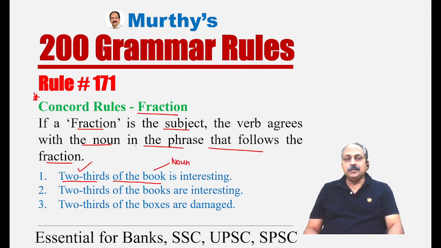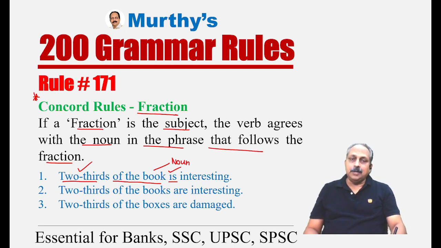The rule says if a fraction is a subject, the verb agrees with the noun in the phrase that follows the fraction. Here, what is the noun? Book, that is singular. Obviously, we have to use a singular verb. Two thirds of the book is interesting.